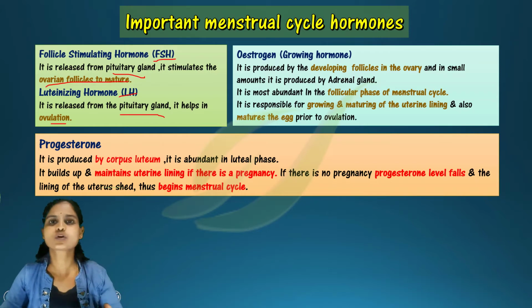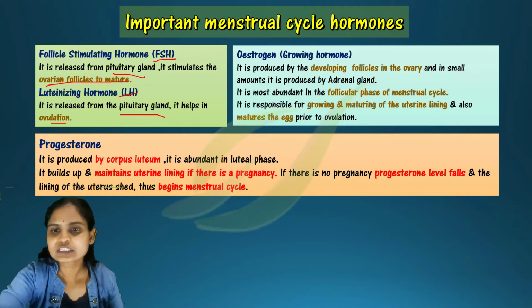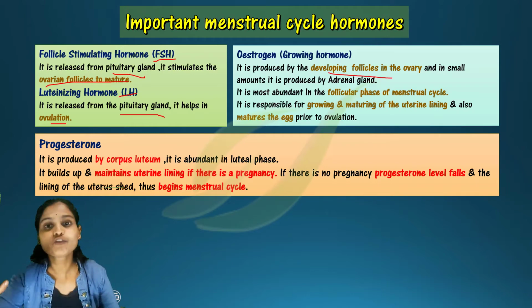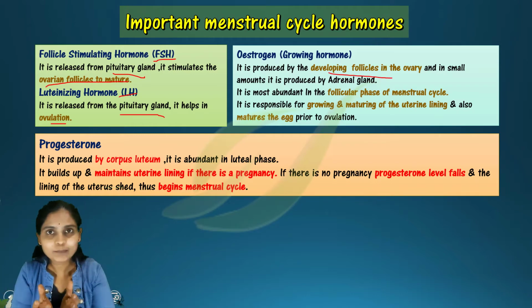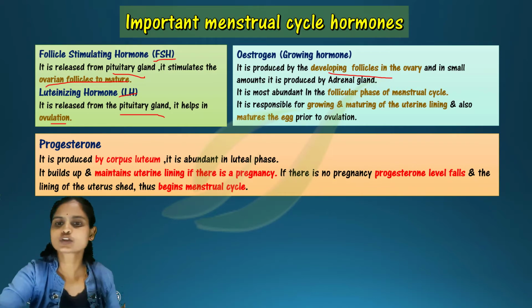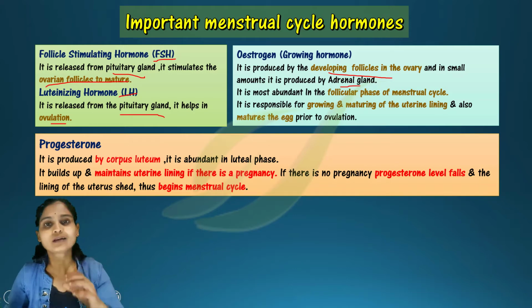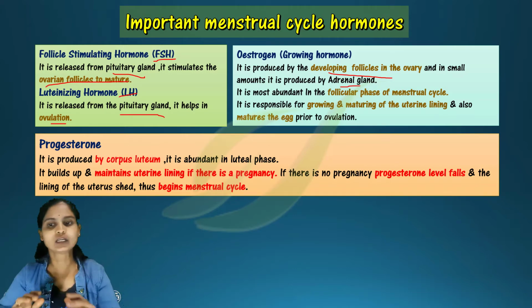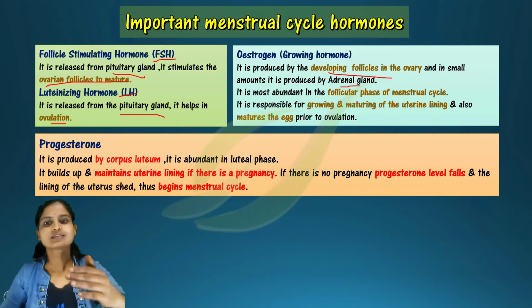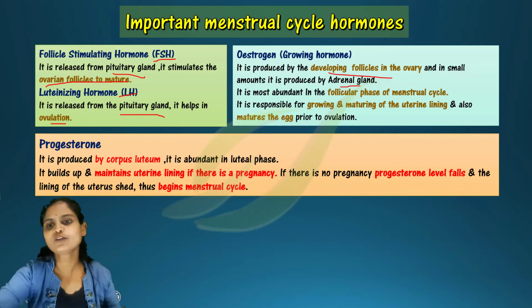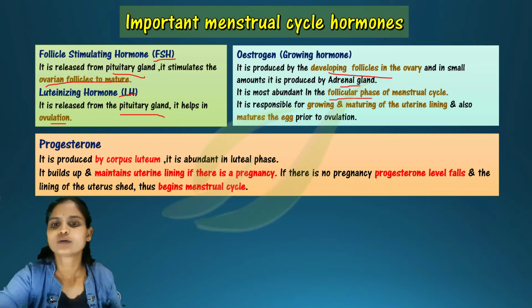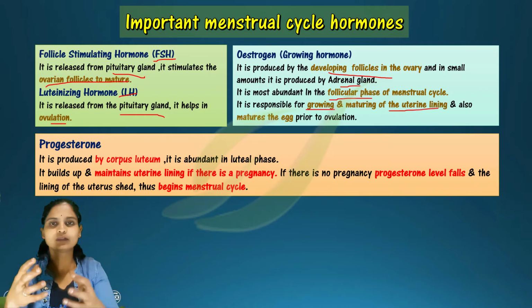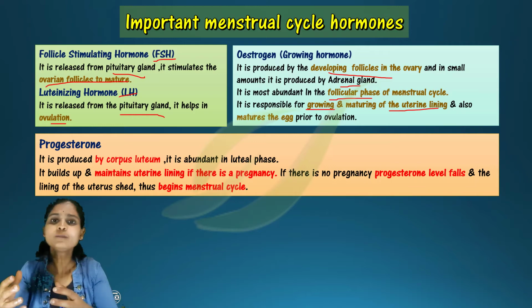Next are estrogen and progesterone. These two hormones are produced from the ovary. Estrogen is developed from the developing follicles. When the follicles are developing, this estrogen is produced. A little bit of estrogen is also produced from the adrenal gland, which is present above the kidney. And this estrogen is responsible for the development of follicles as well as the lining of the uterus.